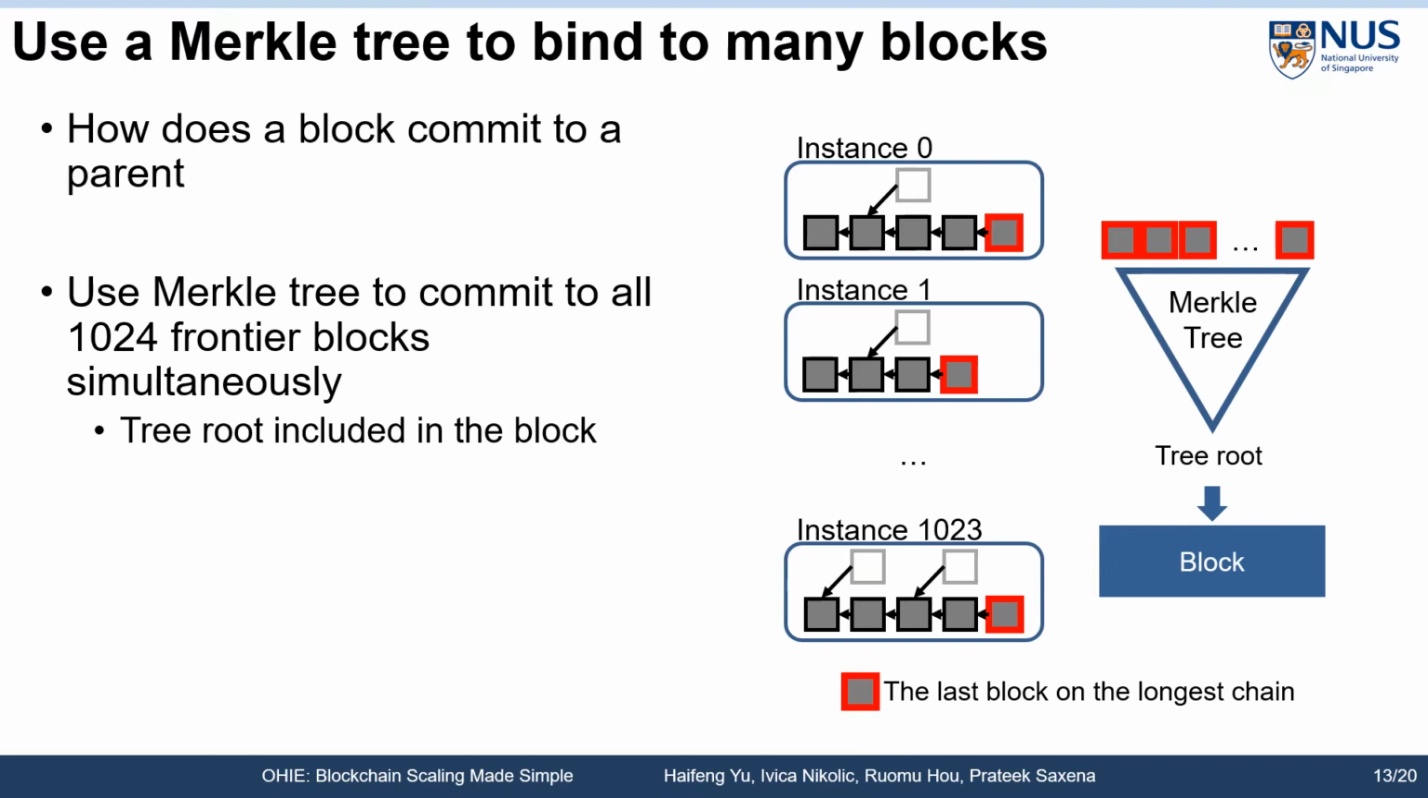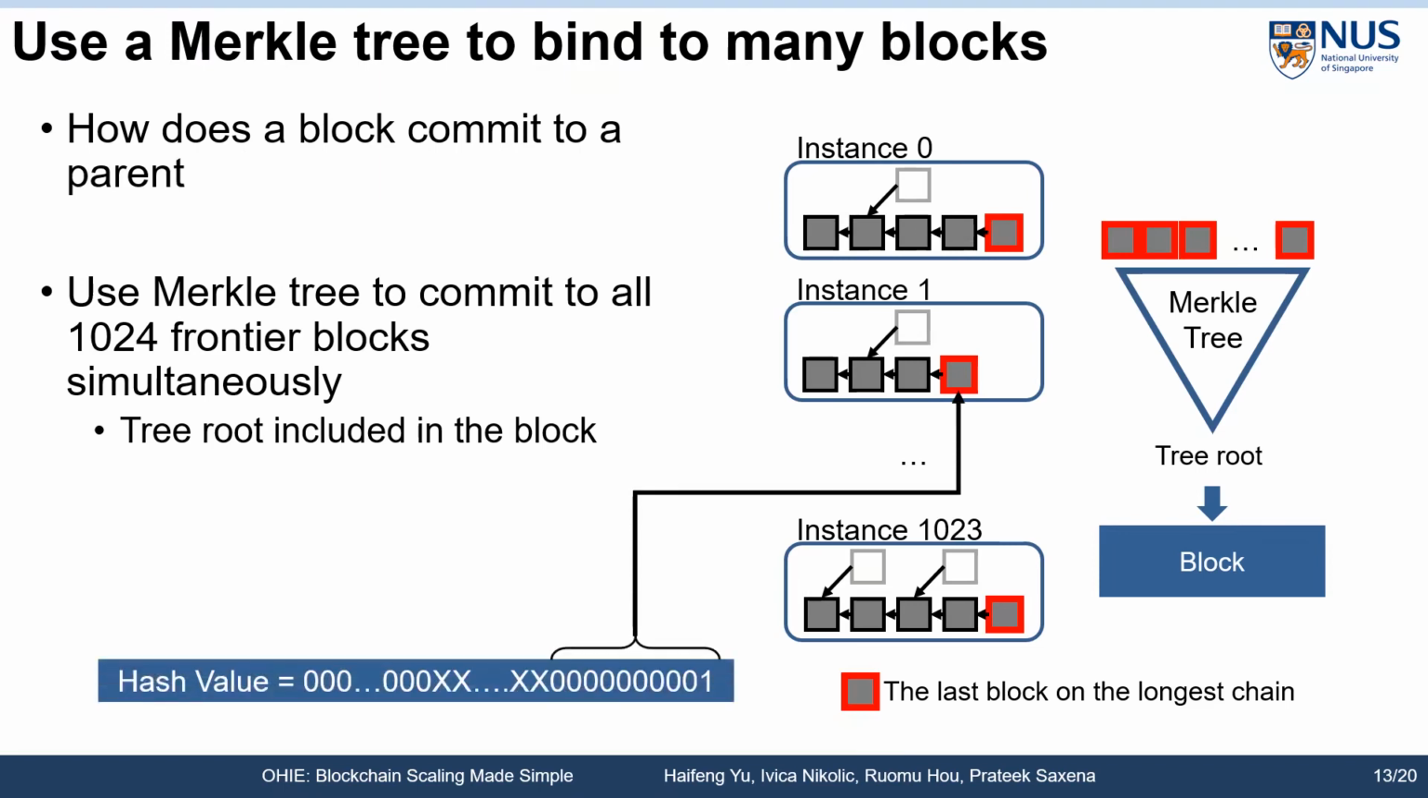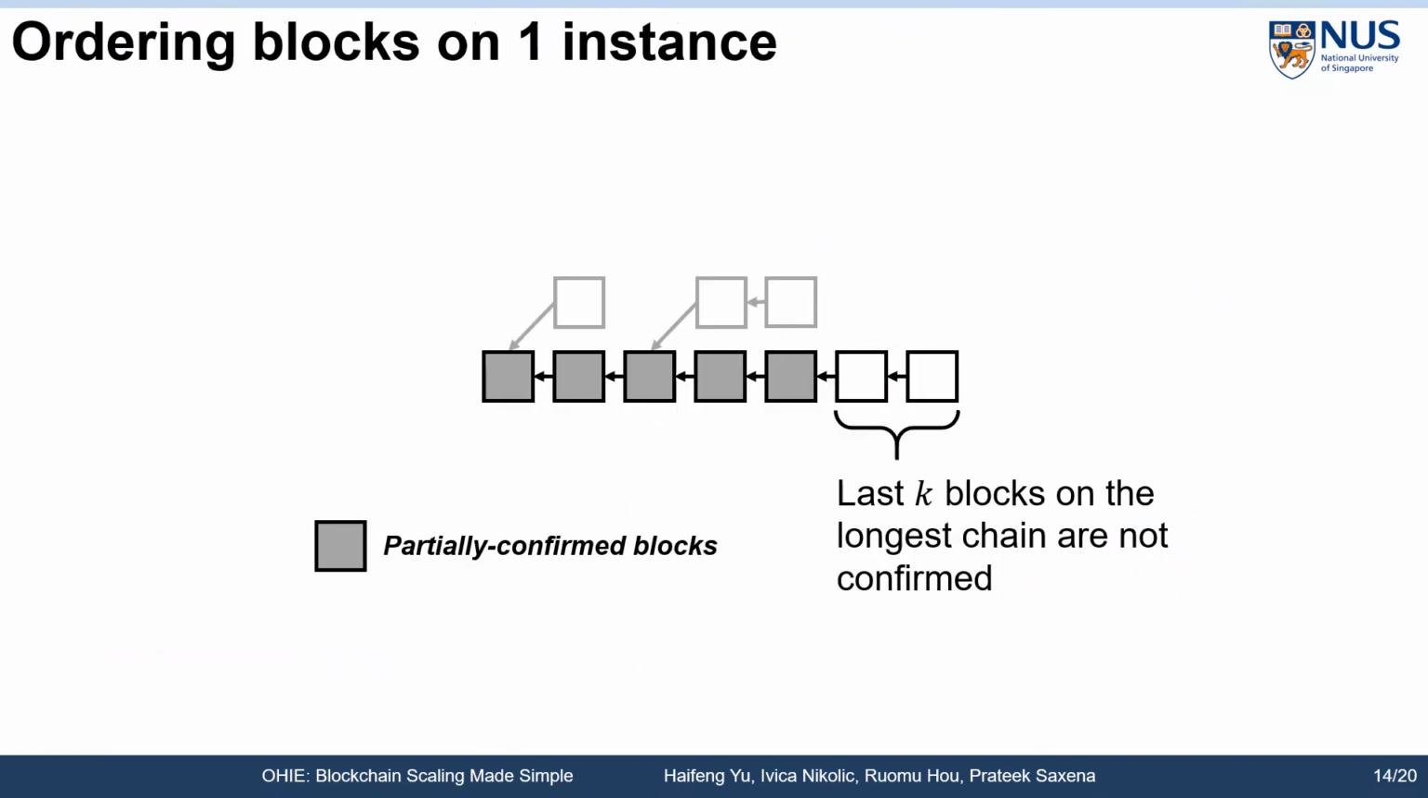To still force the miner to commit, we build a Merkle tree whose leaves are all the 1024 last blocks on the 1024 chains. The Merkle root needs to be included in the new block. Conceptually, this forces the miner to commit to all the 1024 blocks, and the new block will eventually extend from one of them based on the hash of the block. We have shown how blocks in OHIE are mined. Now let's move on to how to order these blocks.